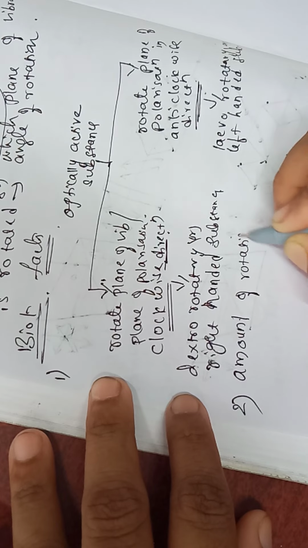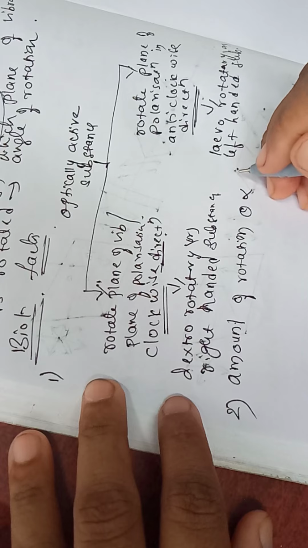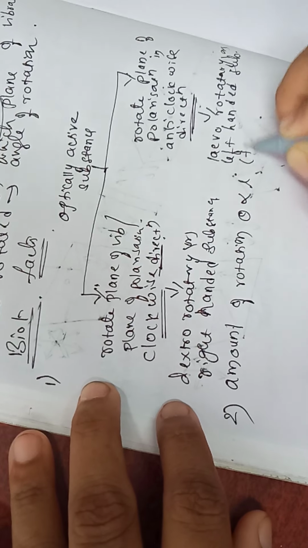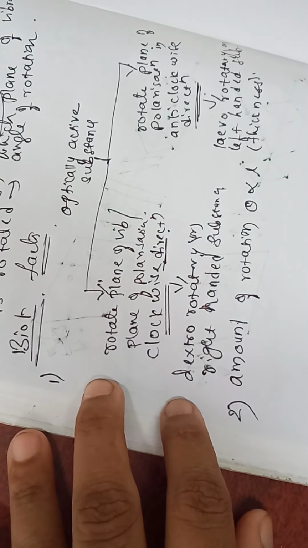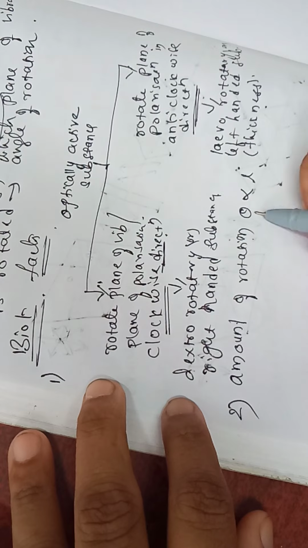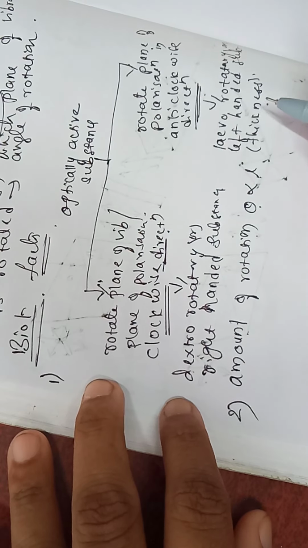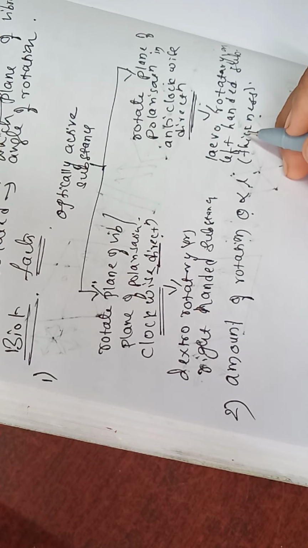The amount of rotation, theta, is directly proportional to the thickness travelled by the light. Amount of rotation produced is directly proportional to the thickness through which the light has travelled.